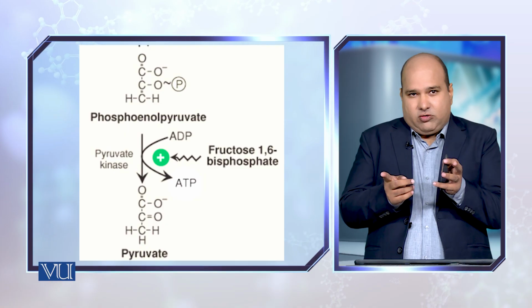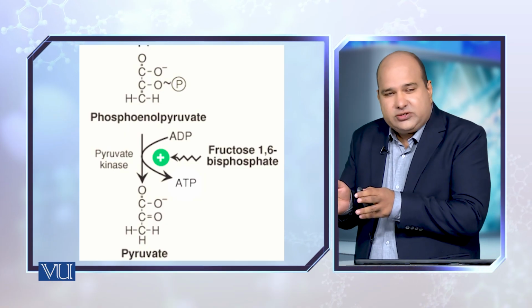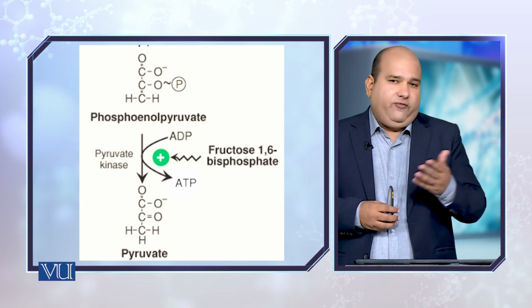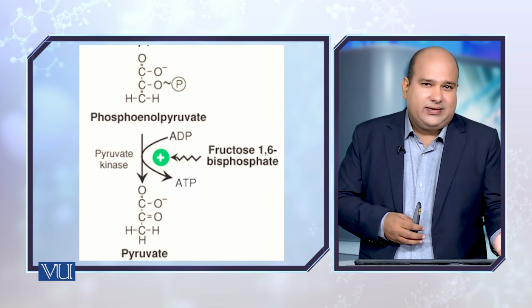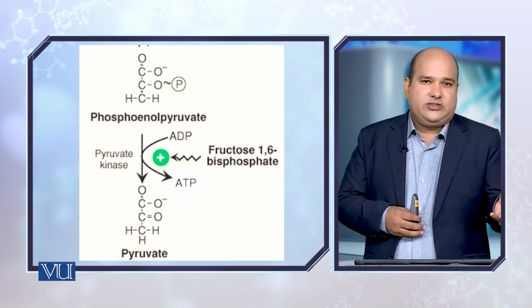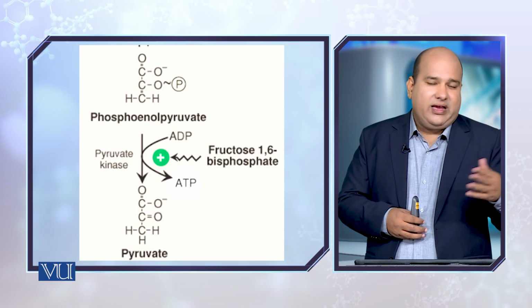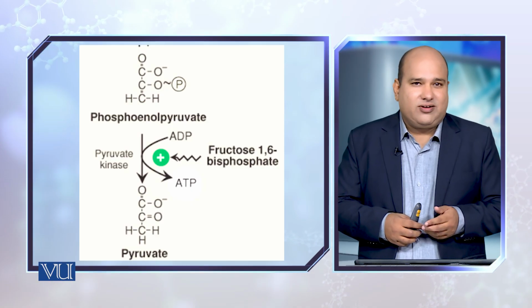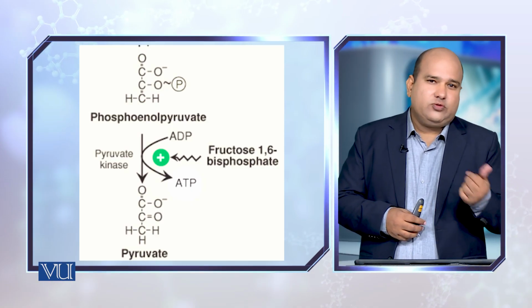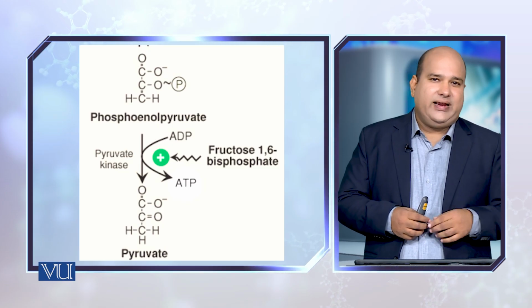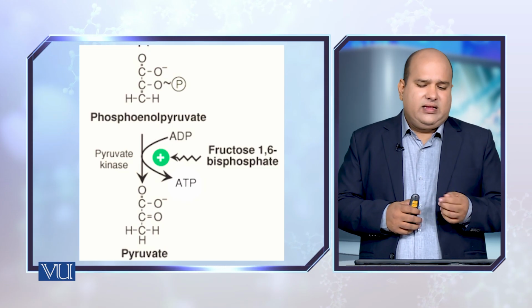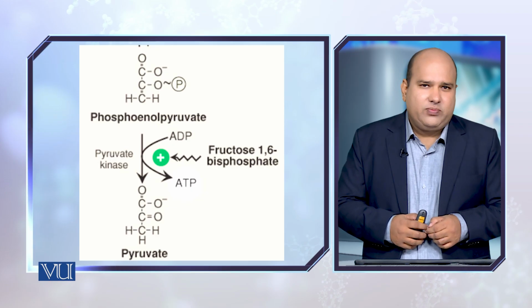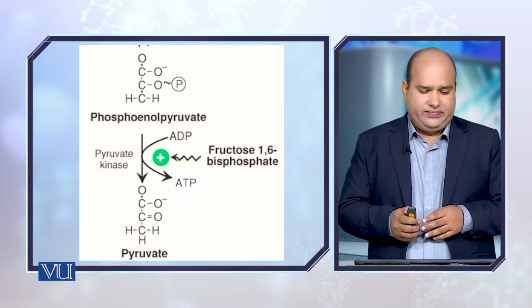From this pyruvate, the glycolysis pathway can give rise to 3 different fates. If the reaction is anaerobic, then pyruvate can give rise to the formation of lactic acid or ethanol, and if the reaction is aerobic, that is it requires oxygen, then the reaction will lead towards the formation of acetyl CoA, which will then enter the Krebs cycle. Here in this presentation, we will talk about anaerobic glycolysis, which is not less important.